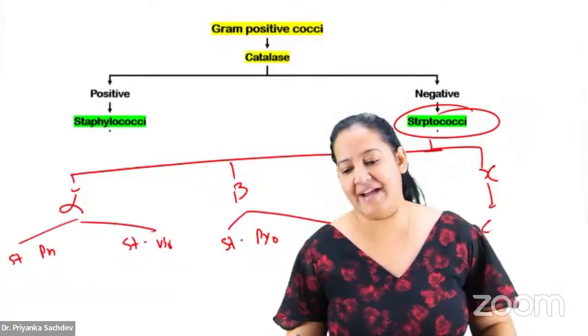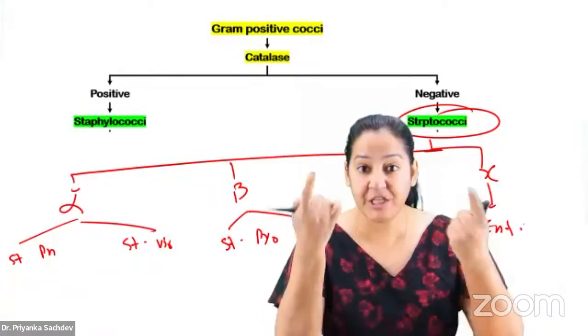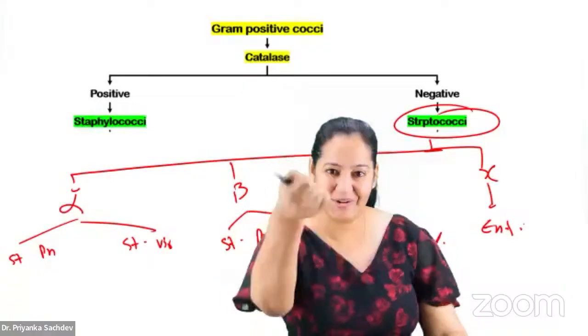And in gamma, it's Enterococcus. I want you to tell me the unique properties of all 5.